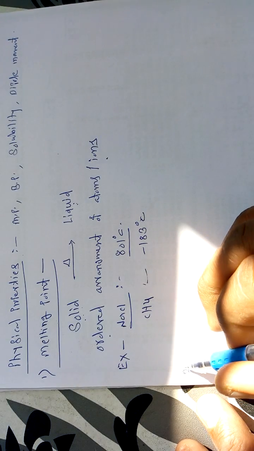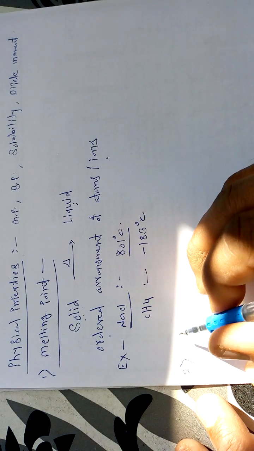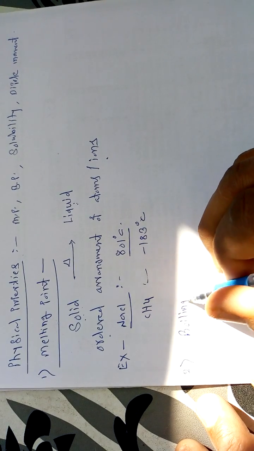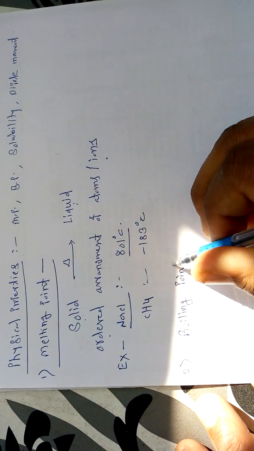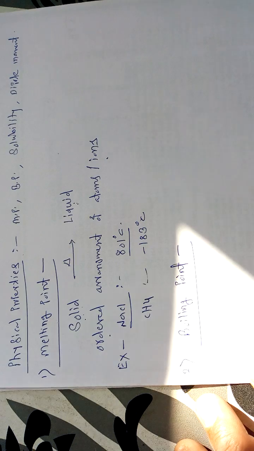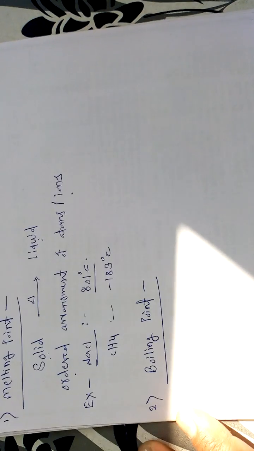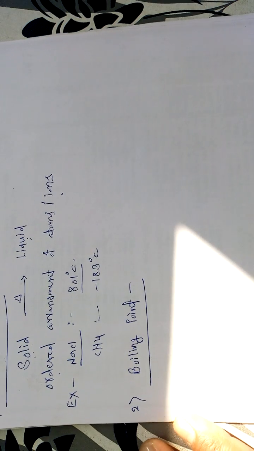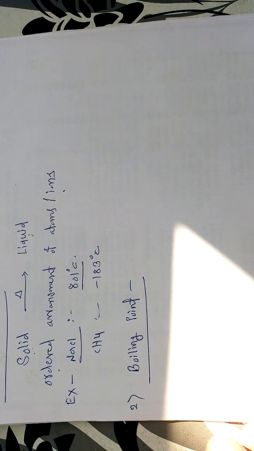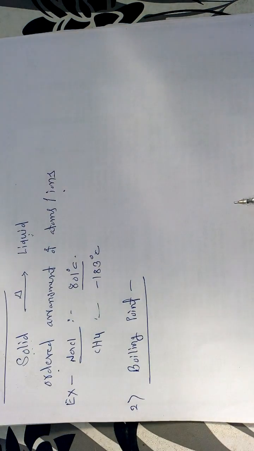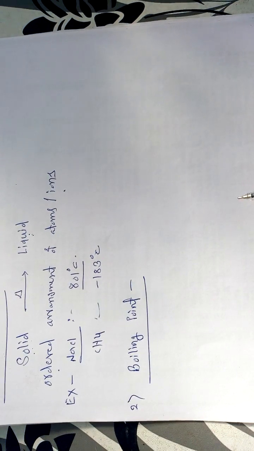Now the second important physical property is called the boiling point of the molecule. Now what do you mean by boiling point? The boiling point is a second important property for any molecule. These boiling points are very important as far as the conversion of a liquid compound into a gaseous compound takes place.